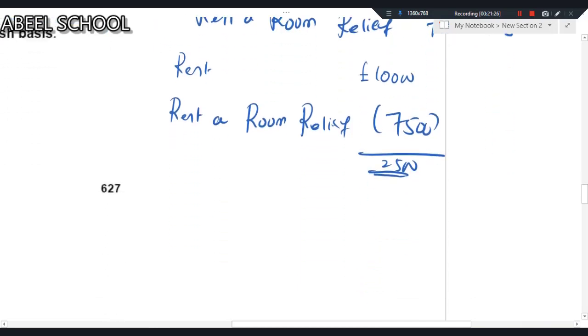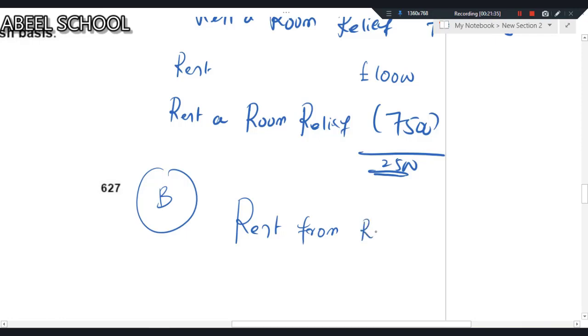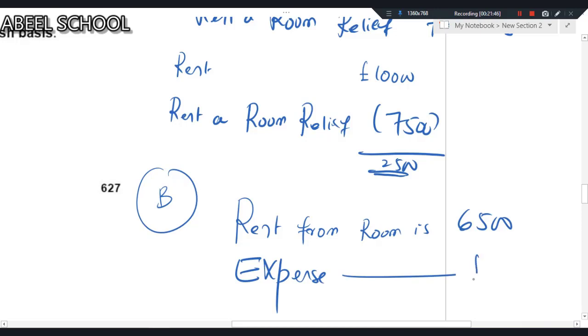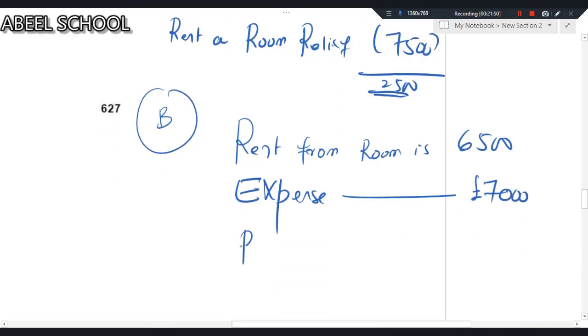But there's another case also. Let's go for case B. Assuming the rent from the room is 6,500, expenses relating to the room are 7,000, and we know that rent a room relief is 7,500.